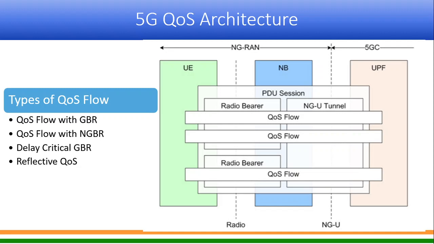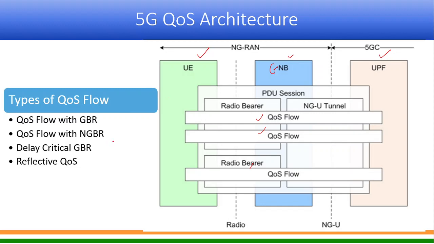Okay, so this diagram is in fact from the specification itself, same diagram. So UE, gNode B, and then the UPF. Here they have shown the PDU session, and then here they have shown two radio bearers, and then QoS flow, same diagram.